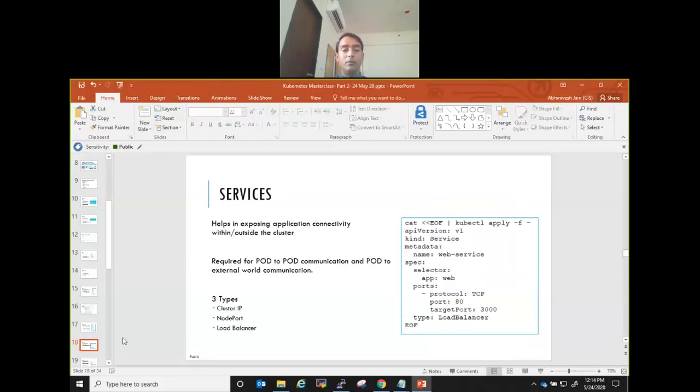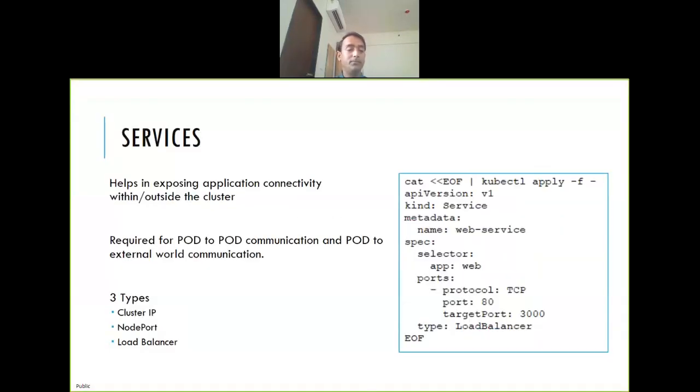Okay, so let's go to services. A service helps in exposing an application outside the cluster, and within the cluster also. There are three types of services. How do you create a service?